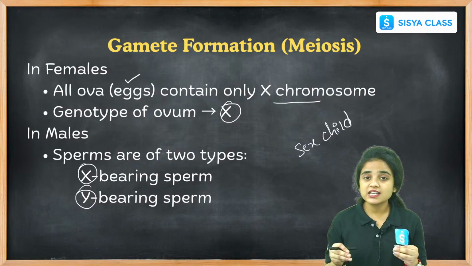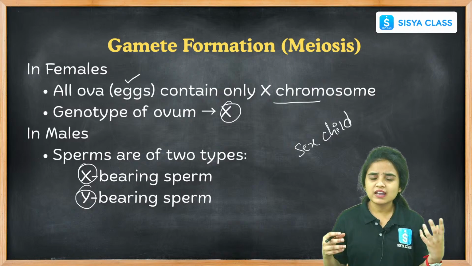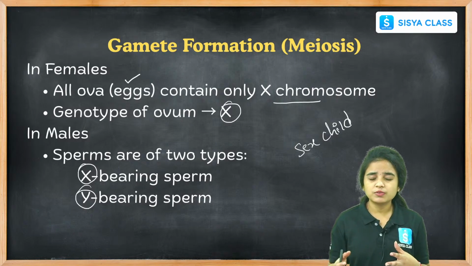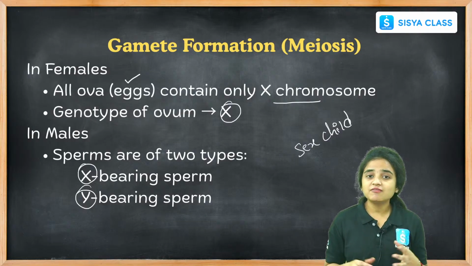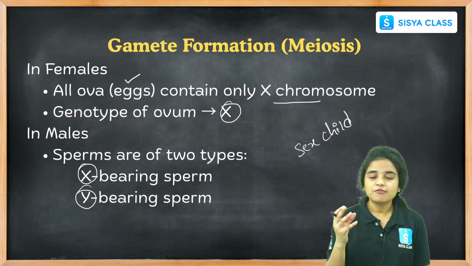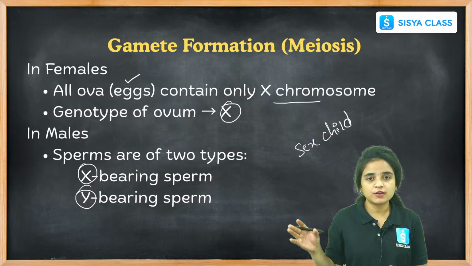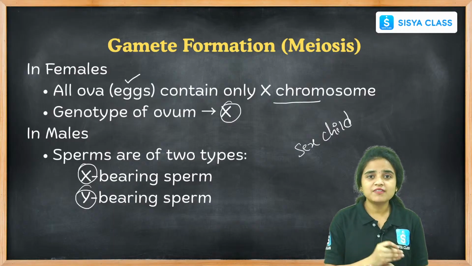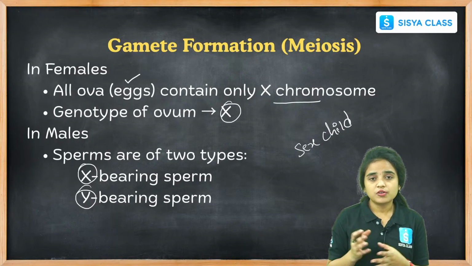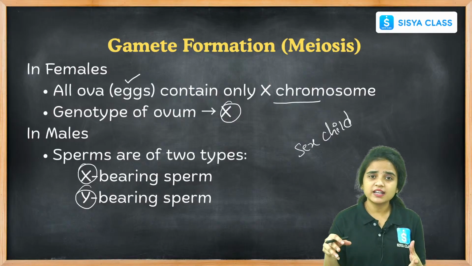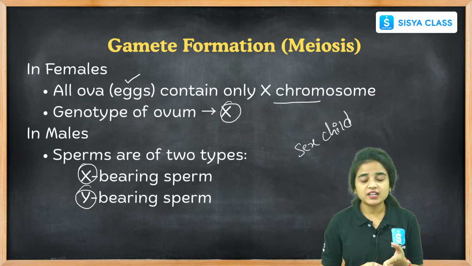Nothing but genes. Genes carry the traits or the characters like eye color, hair, height, blood group. These are all the things carried from our parents to the offspring. And we learned about the variations, why the child has similar characters but is not the exact copy of the parent, because we find variations, like variations regarding skin color, inherited or acquired. So we learned inherited variations and acquired variations.